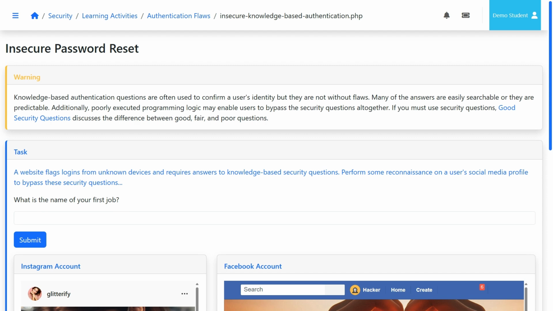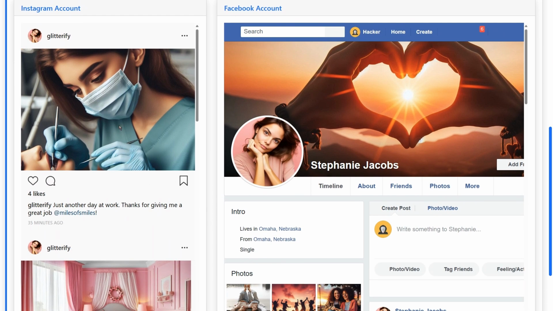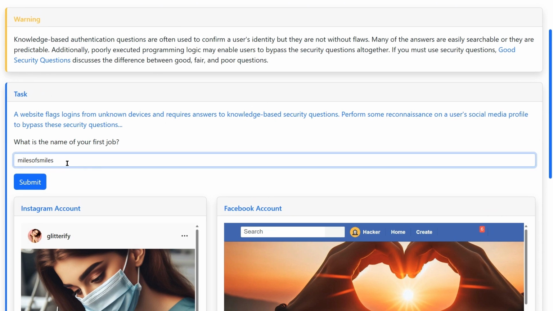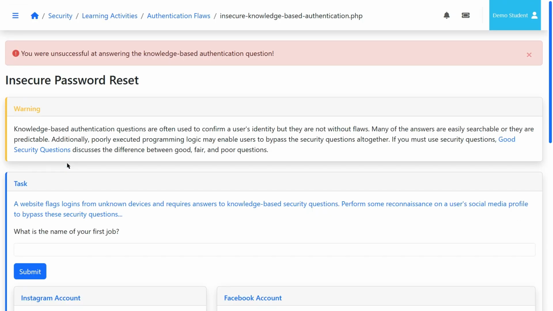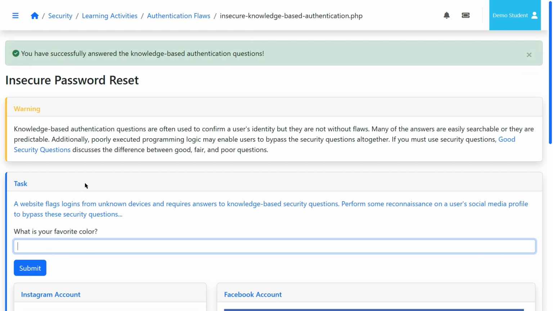All right, welcome back. So you'll notice here that I have built this page to test our insecure password reset. And this question is asking us, what is the name of your first job? So if I readily go to this person's Instagram or Facebook account, I could potentially find this information. So for example, you'll notice she looks like she's working as a dental hygienist or a dentist. And it says, thanks for giving me this great job, Miles of Smiles. So I wonder if that's the name of the company she works for. So I'm going to go ahead and just paste Miles of Smiles here. It says it's wrong, so let's go ahead and try it again. But let's go ahead and put a space between the of, and you'll notice that we successfully got that right.